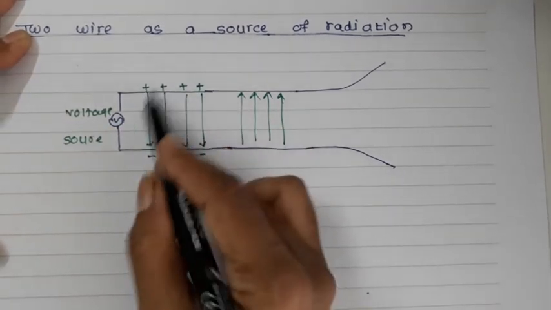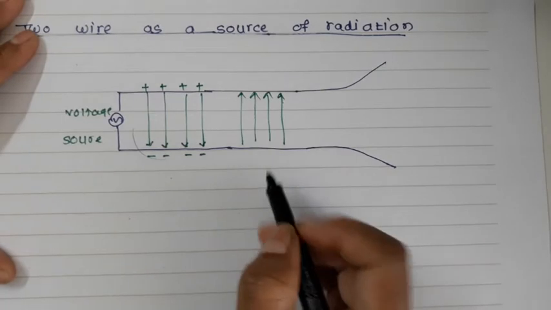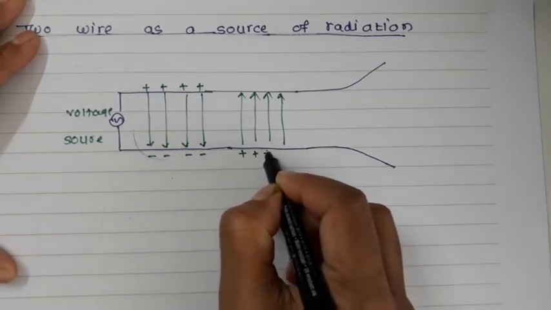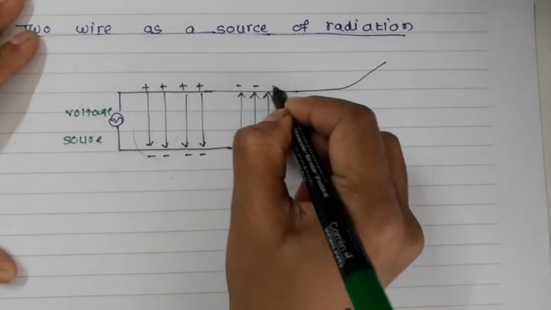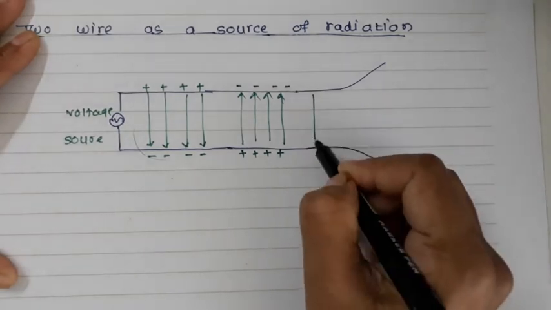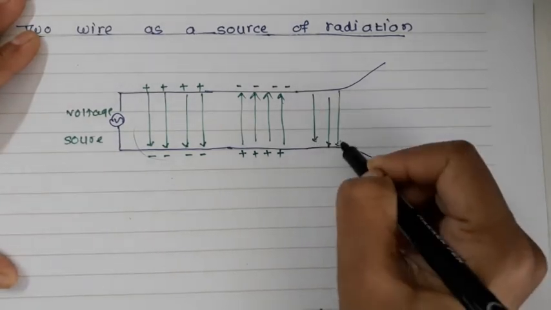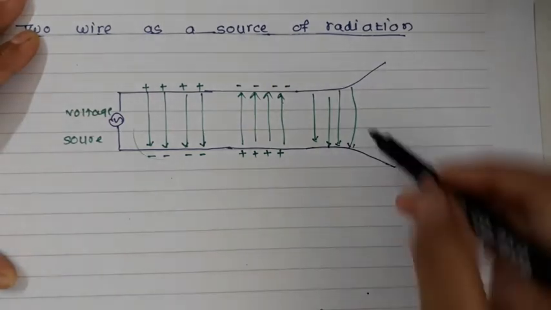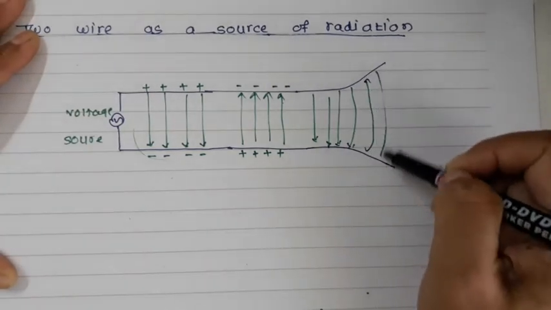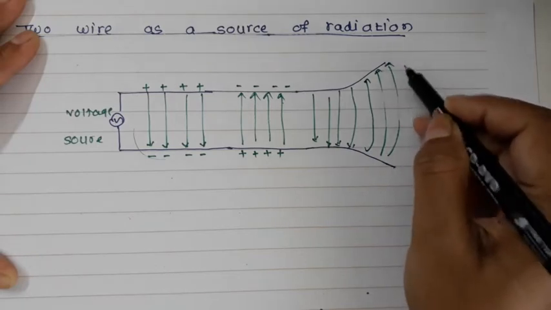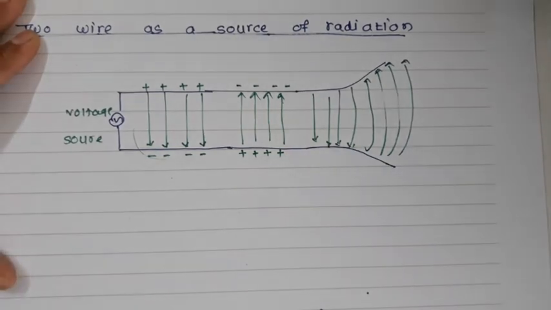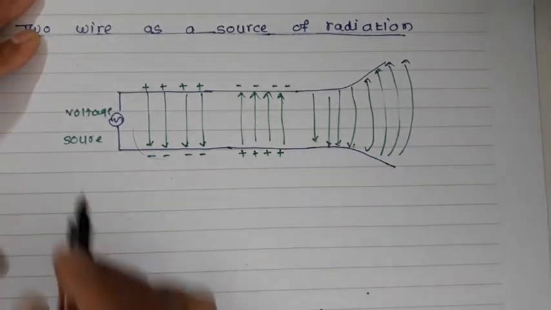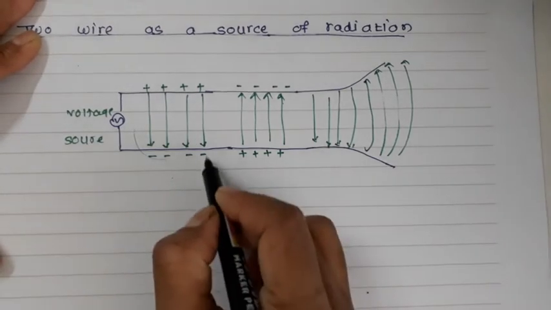In this particular situation the direction is different, and they will change the directions over there. Again you can see over here your direction is changed. Now as you have added some curve in that two wire system, your electric lines will be like this. So here I am dividing this particular part. Now these are the E lines.